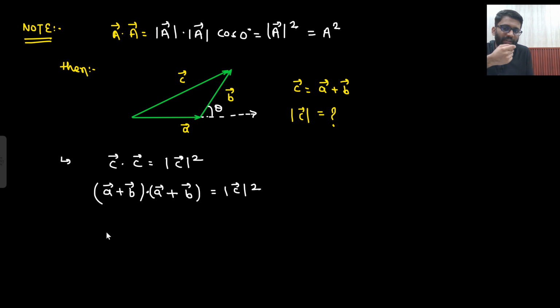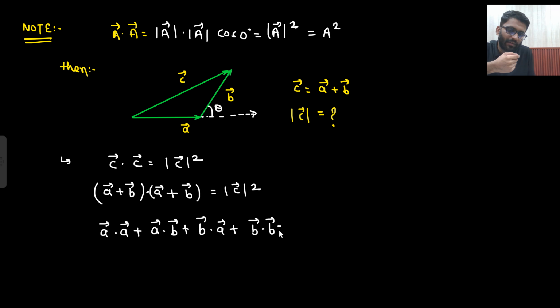Okay. So A vector dot A vector plus A vector dot B vector plus B vector dot A vector plus B vector dot B vector is equal to this, right?